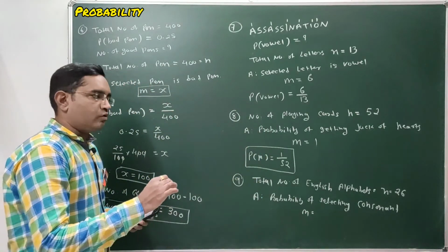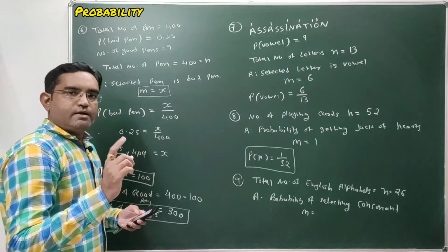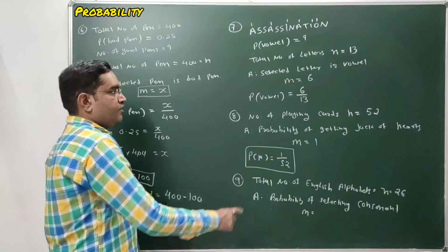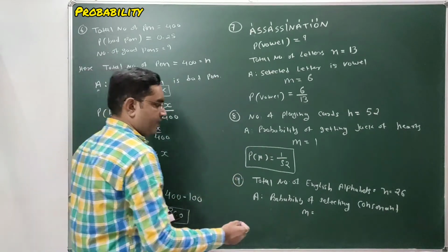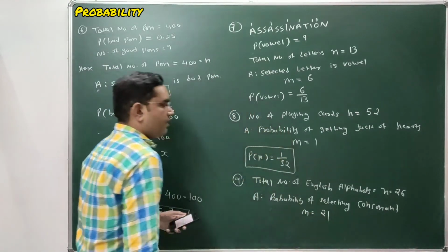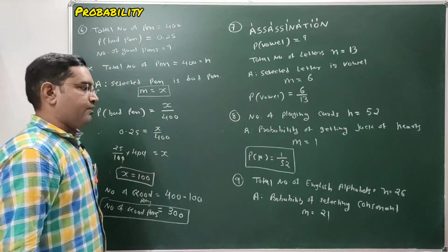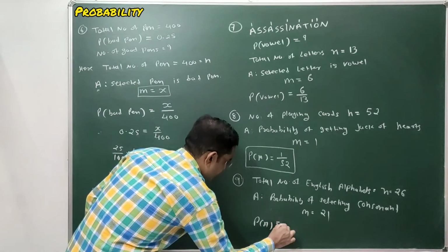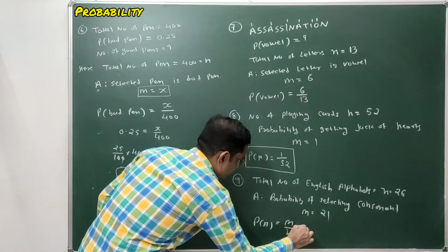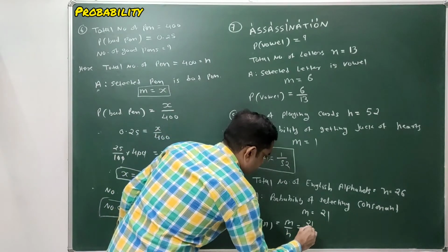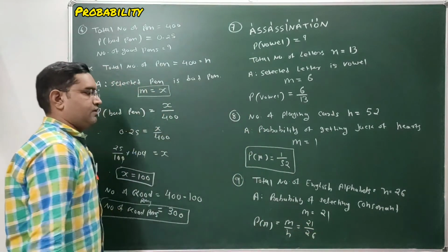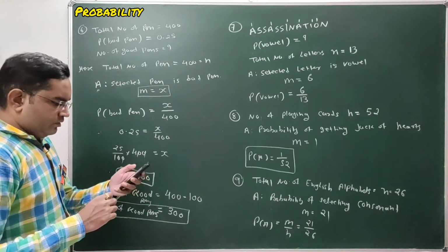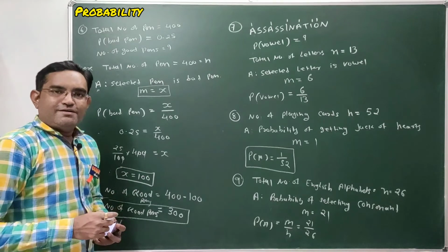So how many consonants are there in the English alphabet? 5 vowels are there. The remaining 21 letters are the consonants. So probability of getting a consonant is P of A equal to m upon n, and that is equal to 21 by 26. That is the answer. Clear, students? So pause the video and note it down.